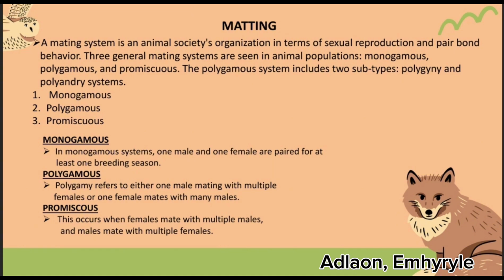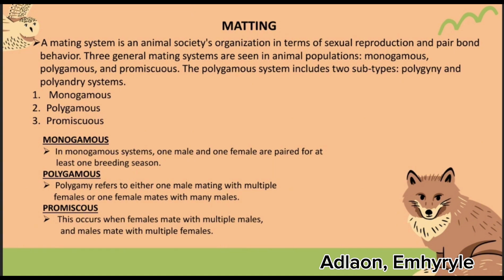Monogamous. In a monogamous system, one male and one female are paired for at least one breeding season. Example: a married couple where both partners are committed to one another and do not engage with others romantically or sexually. Polygamous. In a polygamous relationship, one individual has multiple spouses or partners simultaneously with the knowledge and consent of all involved. Example: a man who has several wives, common in some cultures or religious practices.